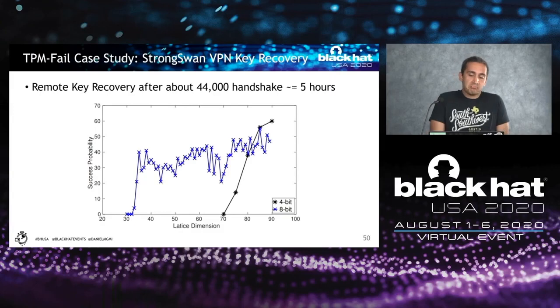For this attack, we needed about 44,000 handshakes with the VPN server that we configured on a local network. That takes about 5 hours to collect this amount of signatures. And the attack is successful about 60% of the time on this network.